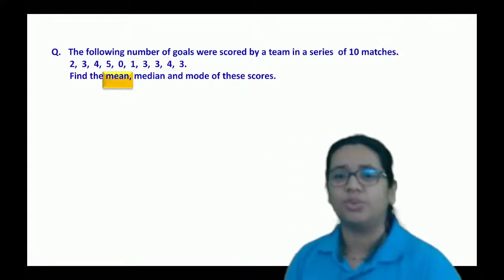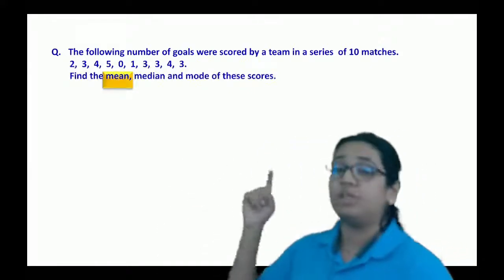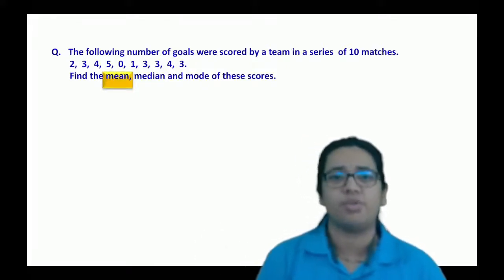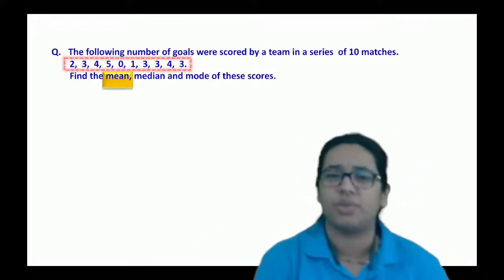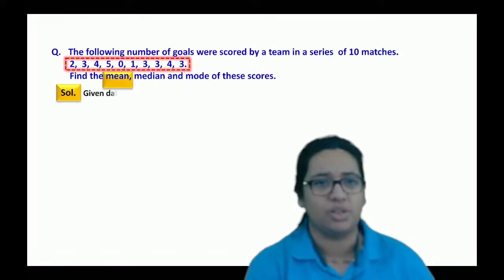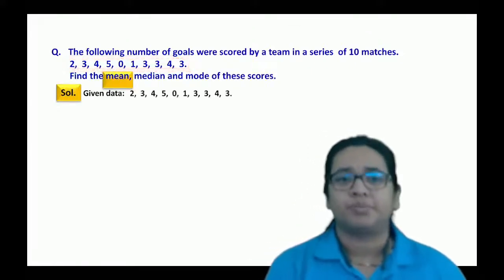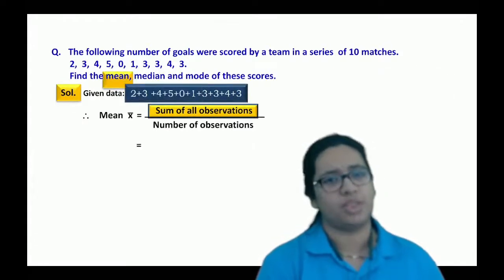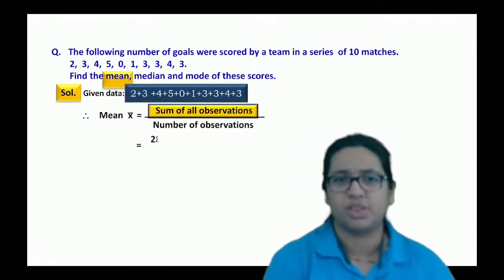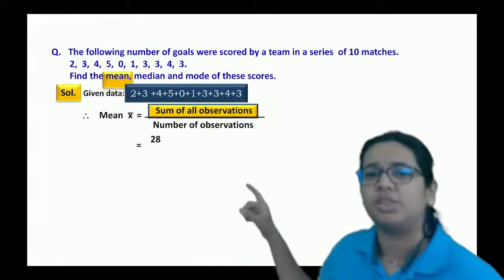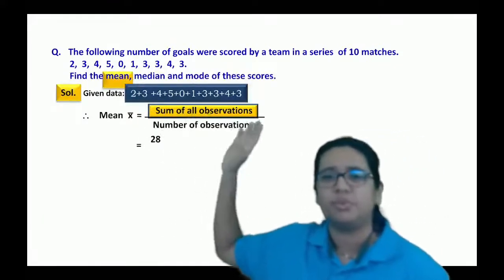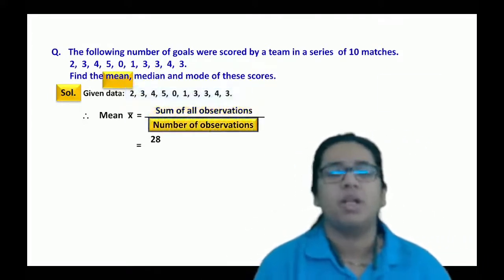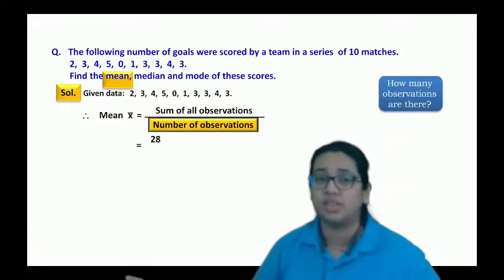Hello, good evening. So for mean, what do we consider? Summation of xi upon total number of values. So mean is nothing but sum of all observations upon number of observations. For the sum of all observations, you have to consider 2 plus 3 plus 4 plus 5 and so on, upon the total number of observations.